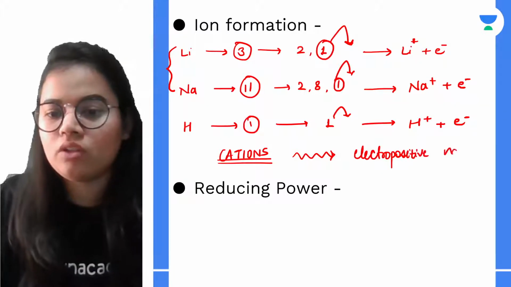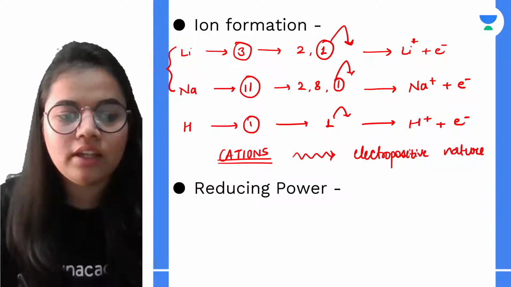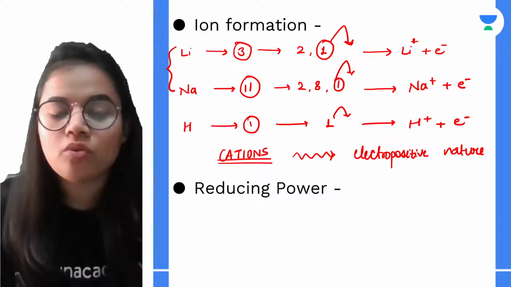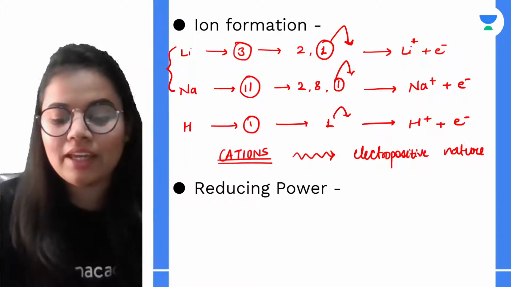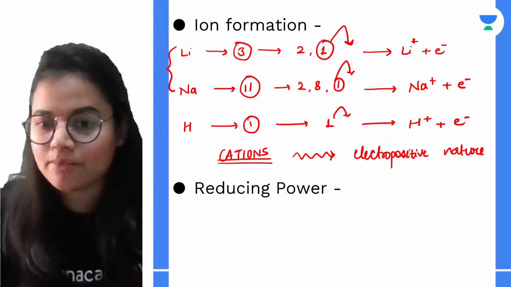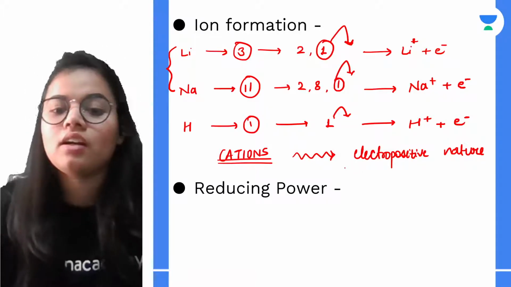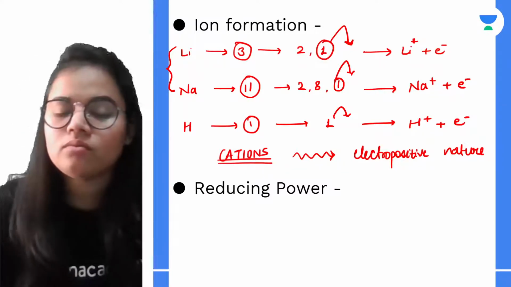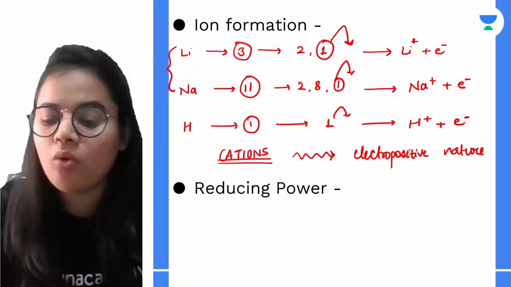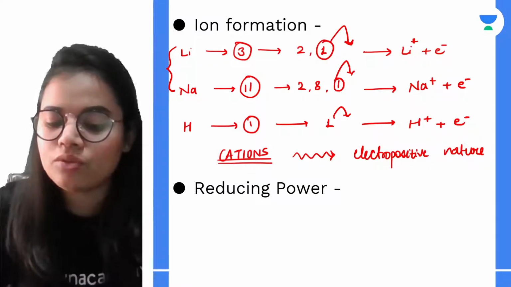Now there is this word, electropositive nature. What do we mean by this? Can anybody let me know in the chat box what we mean by the electropositive nature? I'll be waiting for your answers, and after reducing power I'll be explaining what we mean by electropositive nature. Acha, if I talk about the reducing power, hydrogen and the alkali metals, they both act as reducing agents. How?